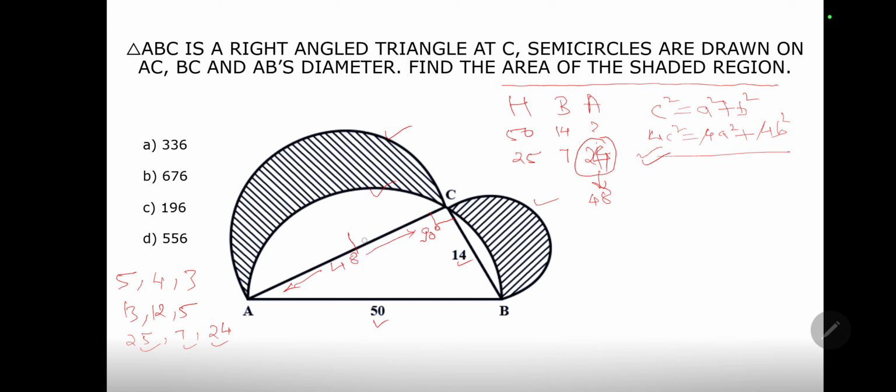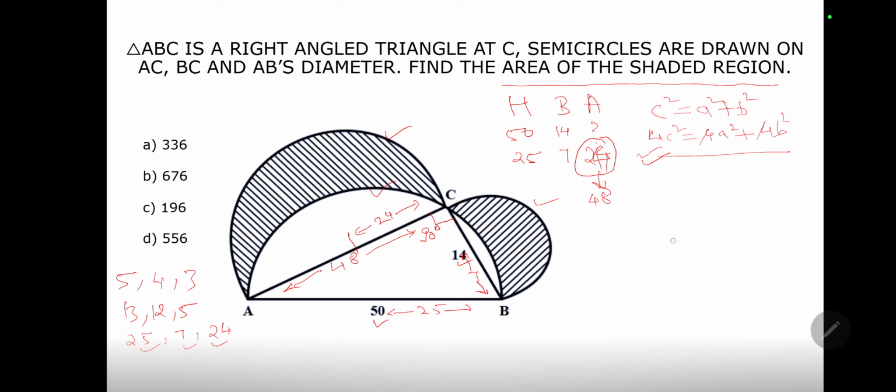Okay, so this is the semicircle. This would be my radius 24. This is my radius 25 for the semicircle. This is my radius 7. I hope this is clear till now. Okay, so we have to find out the third side. Let's quickly go and find out the solution.